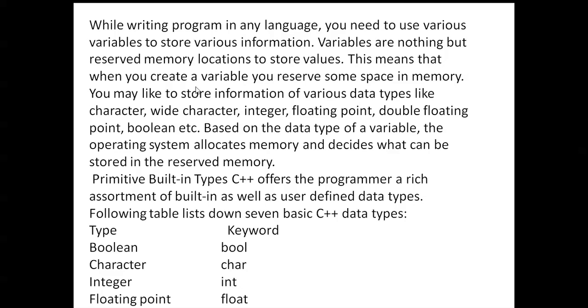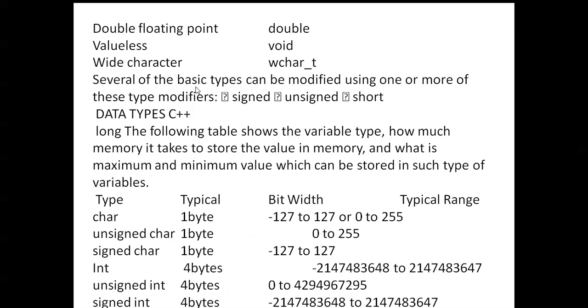Here you can see double floating point, double; valueless, void; and wide character. Several of the basic types can be modified using one or more of these modifiers: signed, unsigned, short. Signed data type, unsigned data type, and short data type.